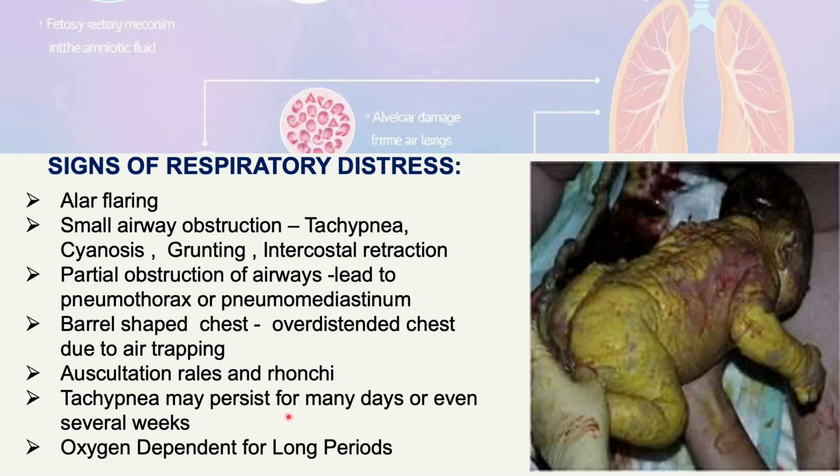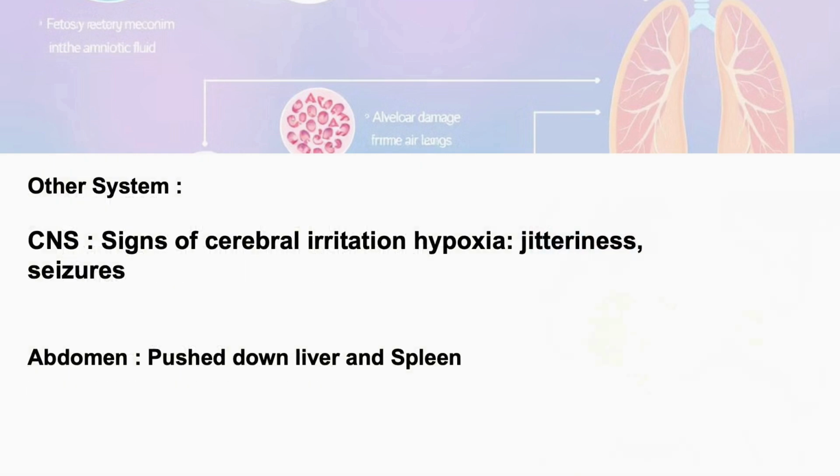Tachypnea may persist for many days, sometimes even for several weeks, and the child may become oxygen dependent for a long period in a meconium aspiration syndrome child. Another system which is getting affected is the central nervous system, where you might get signs of cerebral irritation, hypoxia. So there might be jitteriness, seizures, and sometimes even coma. And the abdomen is pushed down, liver and spleen are also pushed down because of the hyperinflated lungs.